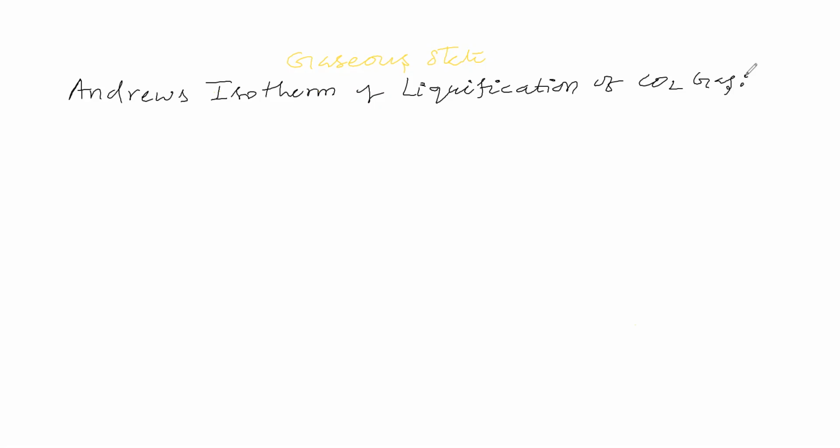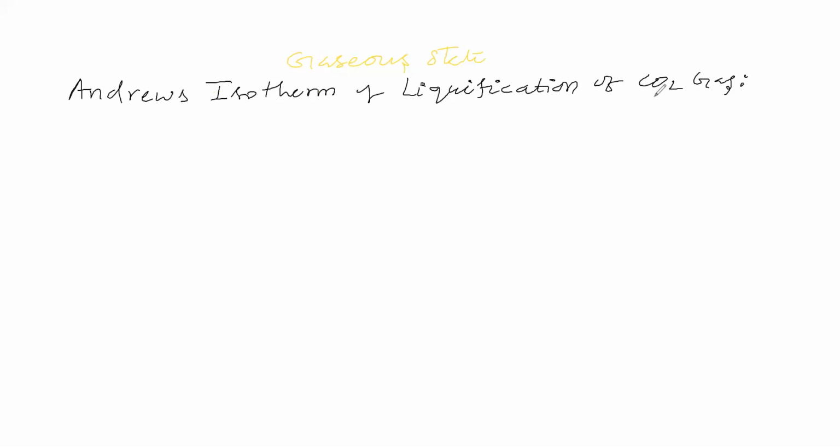Here we are converting this carbon dioxide gas into liquid. Here iso means same. Therm means thermal, which means temperature. So isotherm means temperature remains constant. Given by Andrews. So isotherm means it is done at constant temperature. This is done by Andrews, so it is called Andrews isotherm of liquefaction of carbon dioxide gas.